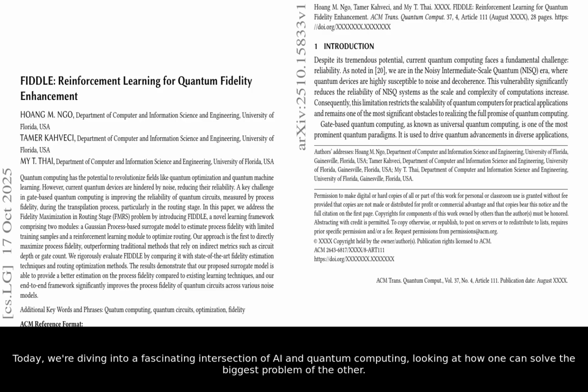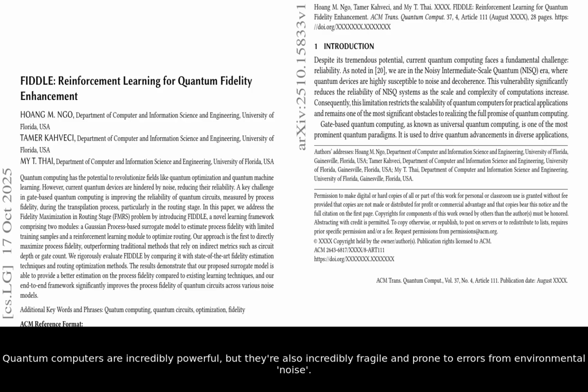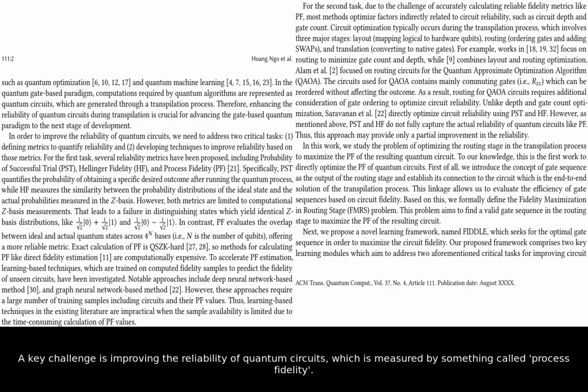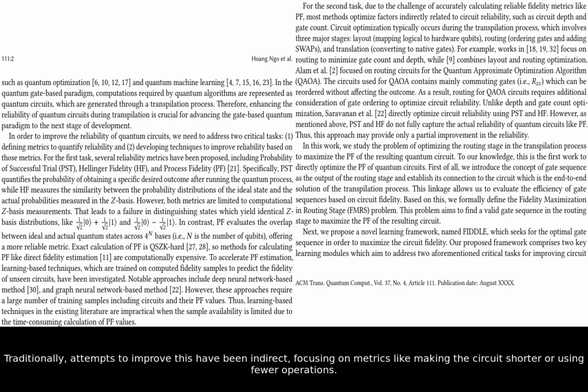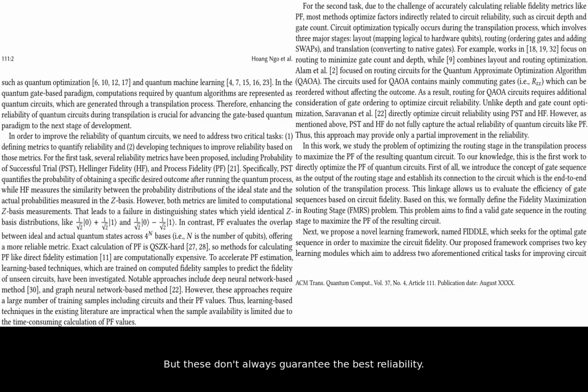Today, we're diving into a fascinating intersection of AI and quantum computing, looking at how one can solve the biggest problem of the other. Quantum computers are incredibly powerful, but they're also incredibly fragile and prone to errors from environmental noise. A key challenge is improving the reliability of quantum circuits, which is measured by something called process fidelity. Traditionally, attempts to improve this have been indirect, focusing on metrics like making the circuit shorter or using fewer operations. But these don't always guarantee the best reliability.